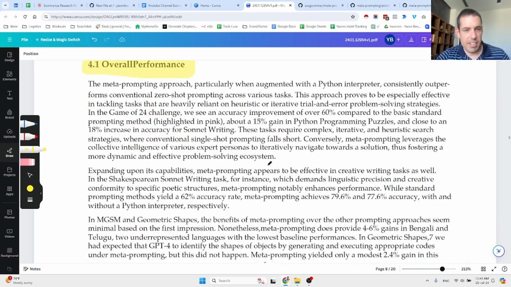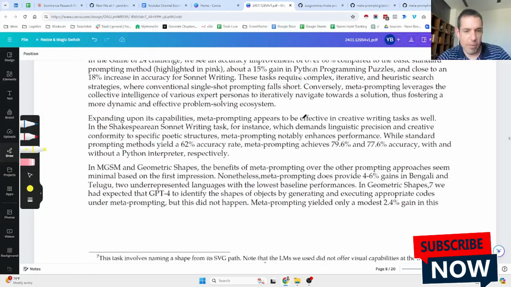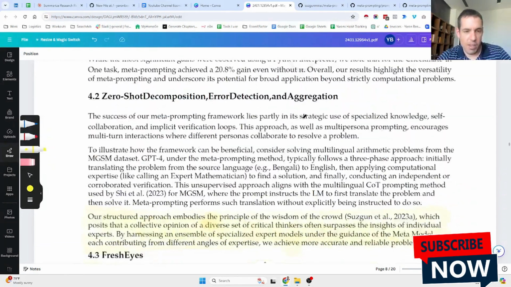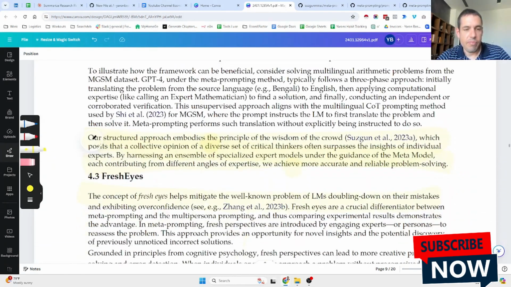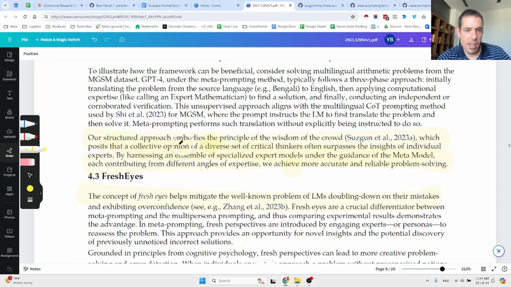Okay, so let's just read the overall performance. So the meta prompting approach, particularly when augmented with the Python interpreter, consistently outperforms conventional zero-shot prompting across various tasks. And they are now elaborating about when it was better. So they say our structured approach embodies the principle of the wisdom of the crowd, which posits that a collective opinion of a diverse set of critical thinkers often surpasses the insights of individual experts.